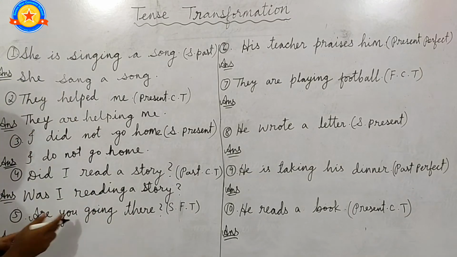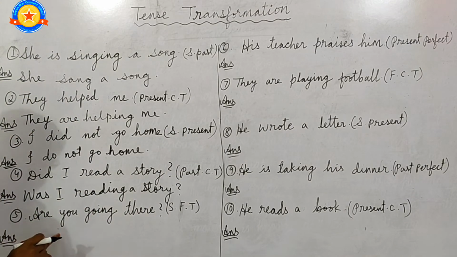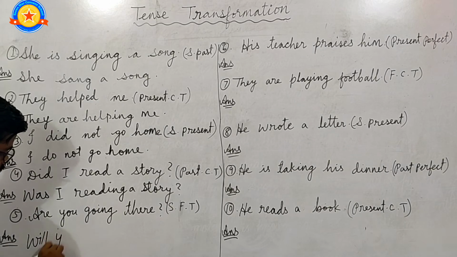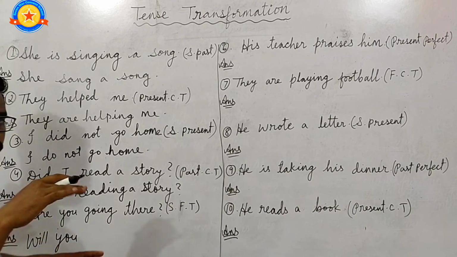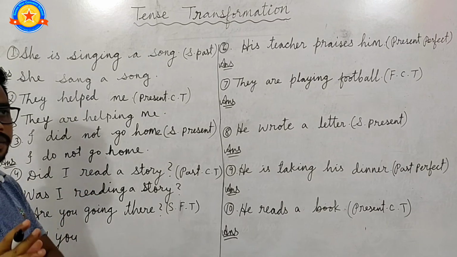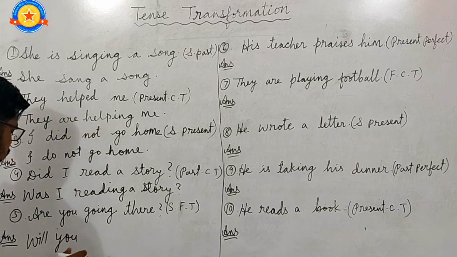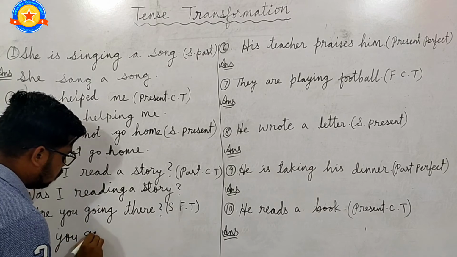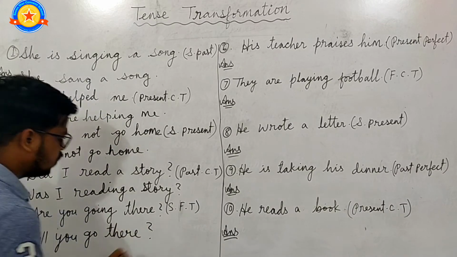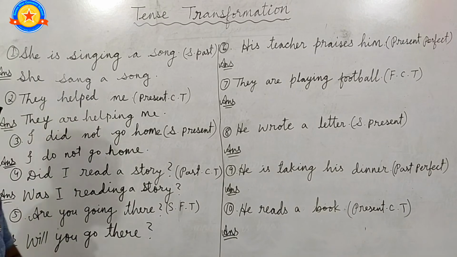Here "you" is the subject, so with you we use "will". Will you, and the verb. In simple future tense, the first form of the verb is used. Will you go there? And question mark, because it is an interrogative sentence.